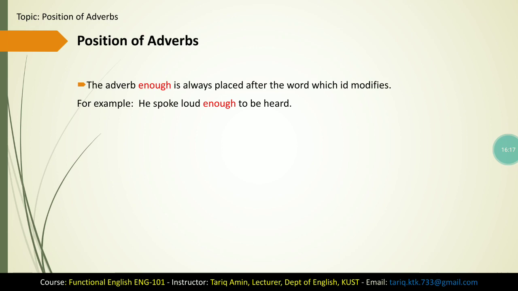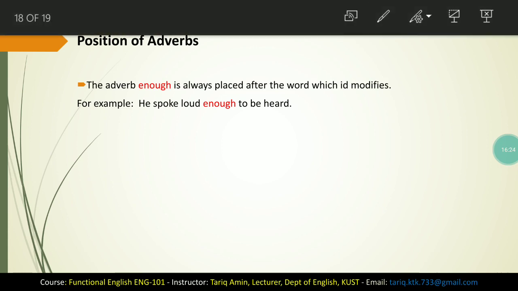The adverb enough is always placed after the word which it modifies. For example, he spoke loud enough to be heard. In this example, loud is modified by the adverb enough. So whenever you use enough as an adverb in a sentence, always put it after the word that it modifies. In this example, enough is modifying the word loud. It is put just after the word that it modifies.